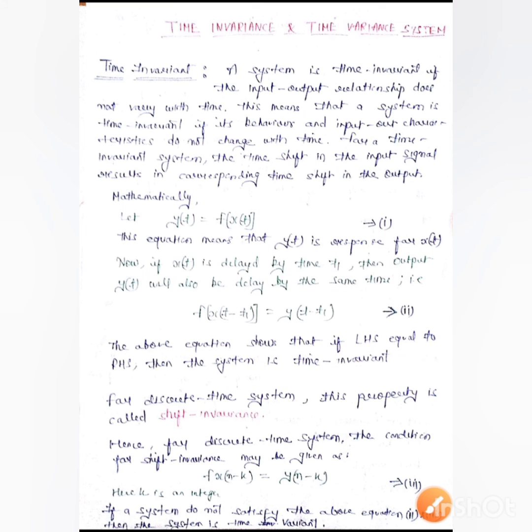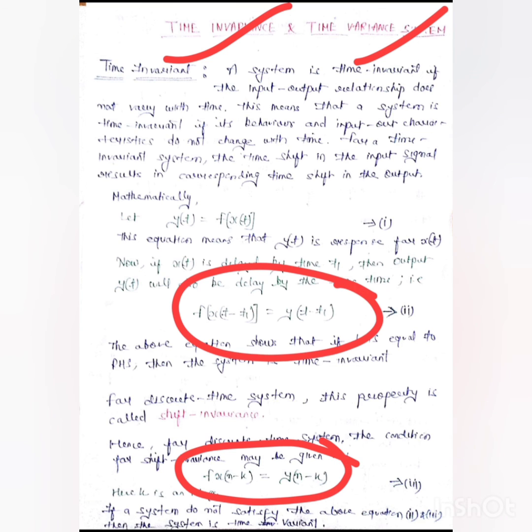A time invariant system is that system which does not vary with respect to the time. That means if we provide delay in input, that corresponds to the delay in output as well in case of time invariant. But in case of time variance, if we provide delay in input, it is not always compulsory that the delay will result in output as well. So if LHS is not equal to RHS in both the cases, then the system is time variant.